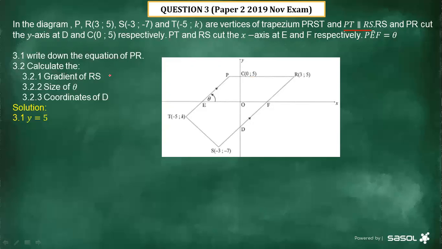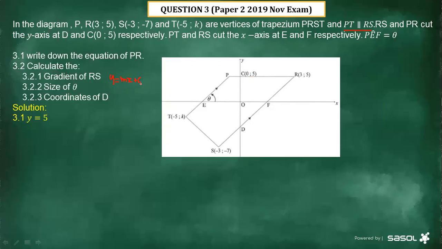And then remember the standard equation of a straight line is y equals mx plus c. If the gradient is 0, then surely the x term is going to disappear and we are left with c. And what is this c?